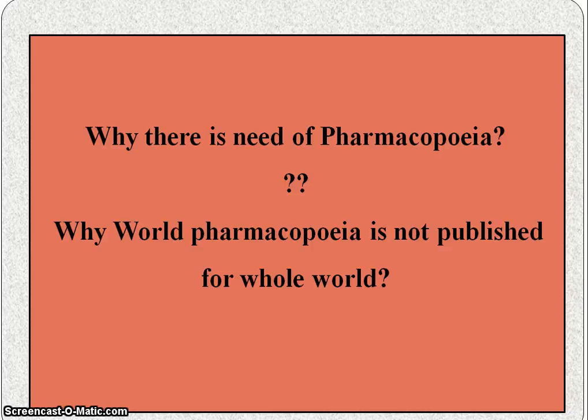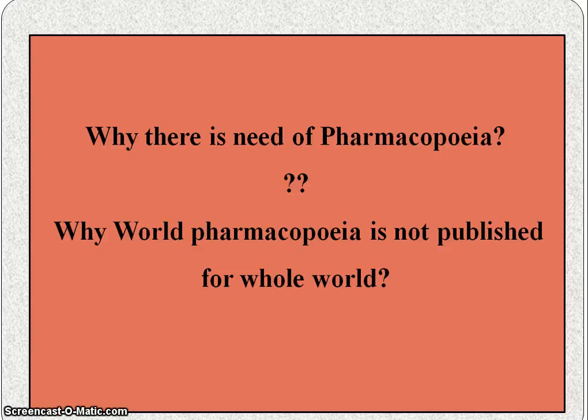It contains the standard and official information of the drugs, and it also maintains the quality of pharmaceutical preparation. That's why there is a need of pharmacopoeia for the standard and official preparation of pharmaceutical dosage forms.